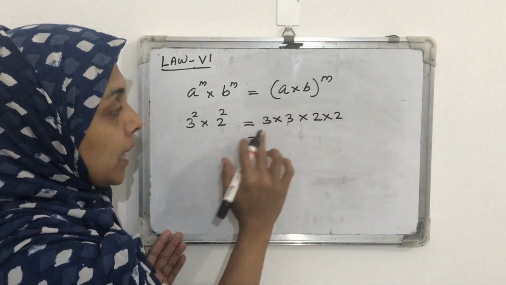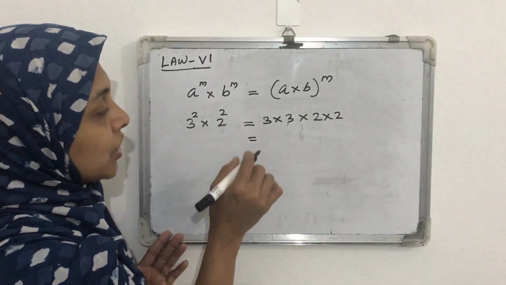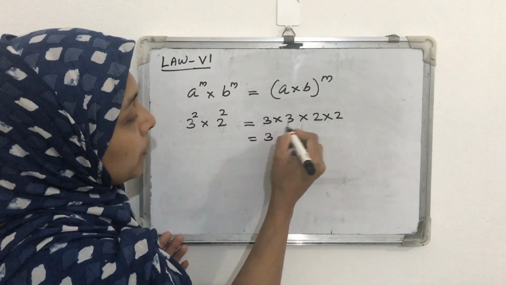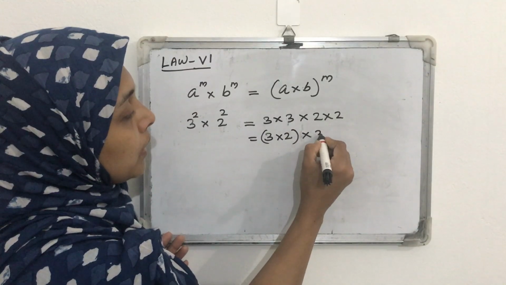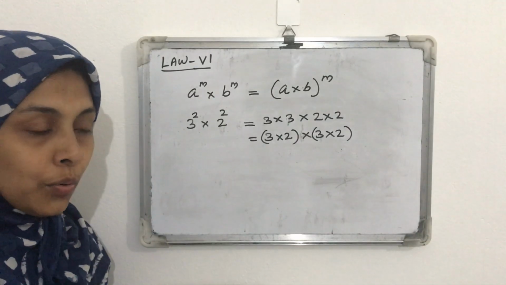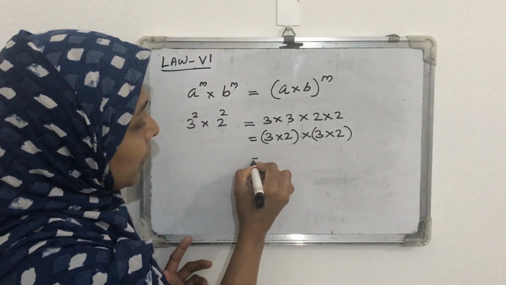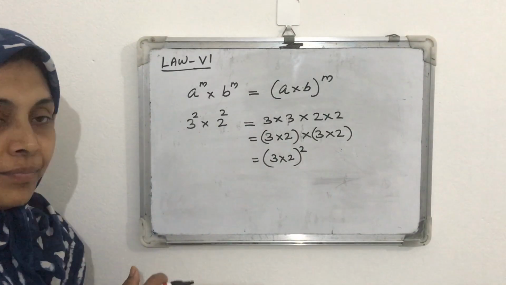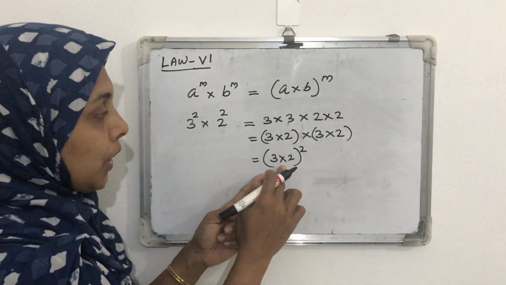This we can rearrange. We know multiplication is commutative, that we already learned. So instead of this we can write 3 first multiplied with 2, 3 into 2, then 3 into 2, that is 3 into 2 into 3 into 2. Here 3 into 2 we multiply how many times? 2 times. So we can write it as 3 into 2 whole square. So we proved that 3 square into 2 square equals 3 into 2 whole square.